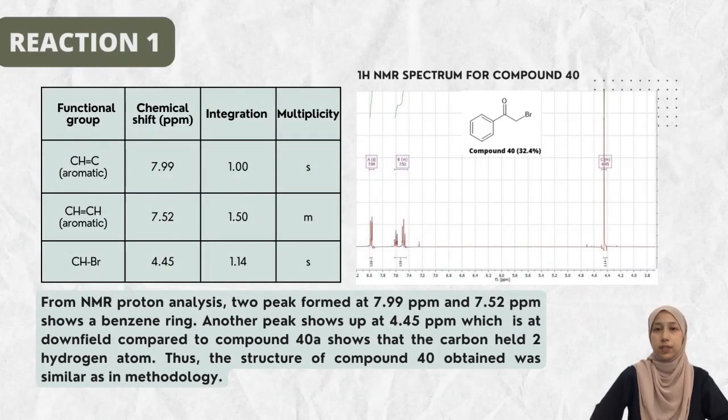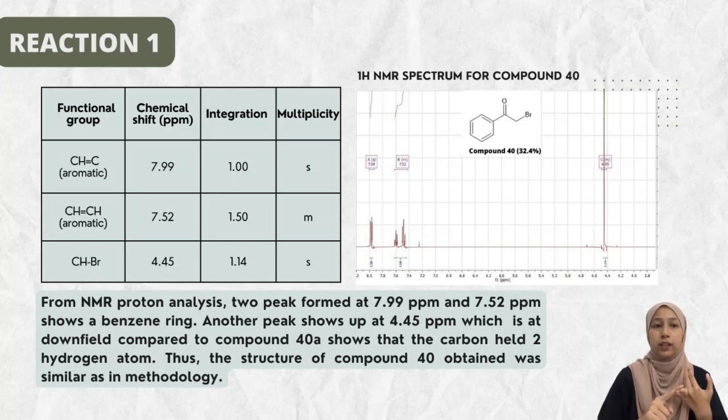To confirm the structure of compound 40, an NMR analysis was carried out. From the proton analysis, there are 3 peaks that can be indicated to compound 40. Firstly, CH=CH at 7.99 ppm and 7.52 ppm, which shows the existence of the aromatic ring. Second is CH bonded to one atom of Br at 4.45 ppm, which shows that at least one bromine atom is bound to the carbon. Thus, it is predicted that the structure of compound 40 obtained is similar to the one in the methodology.